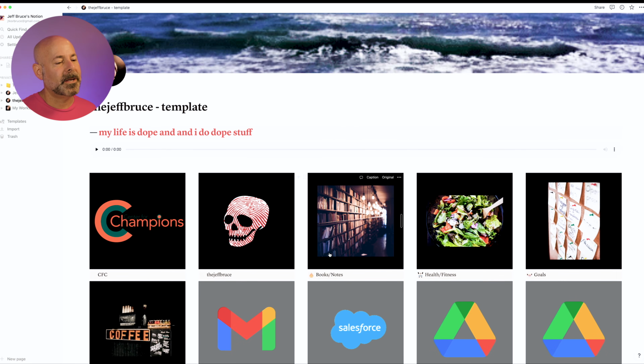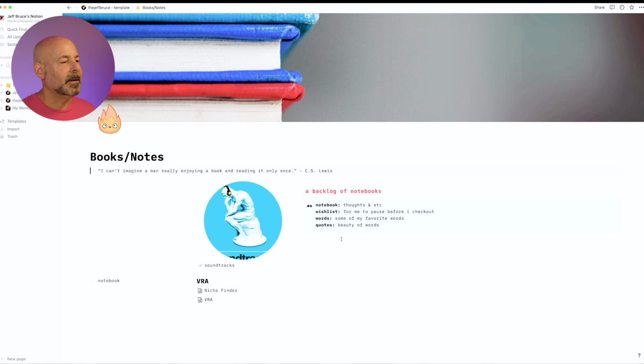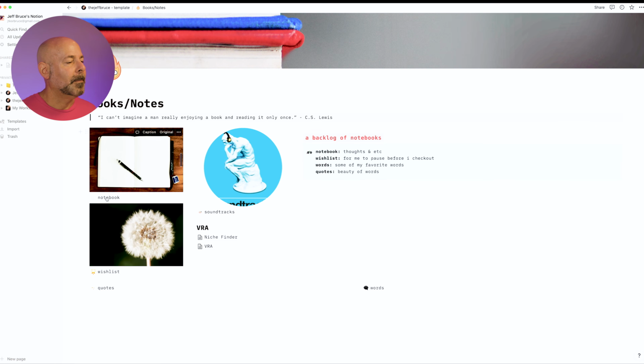Here we have books and notes. So books I'm reading, and then notes that I have to take at meetings. Again, this one is kind of stripped down. I have a quote there that I like by C.S. Lewis, a little explanation as to what the different areas are. My notebook.